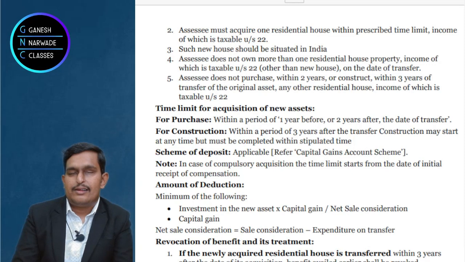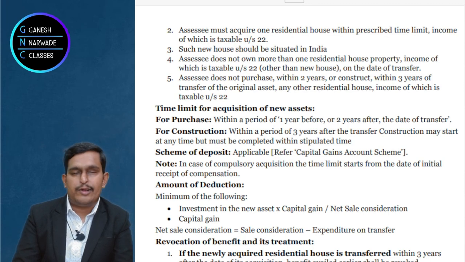First one, the investment in new asset into long term capital gain divided by net sale consideration.